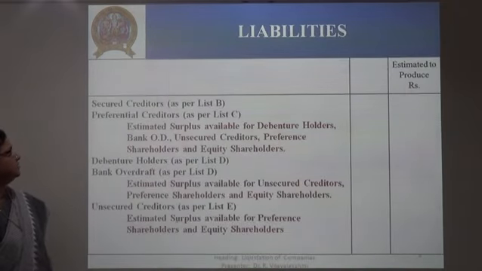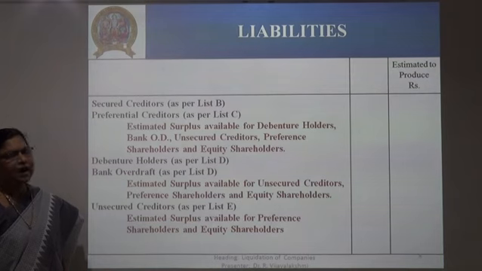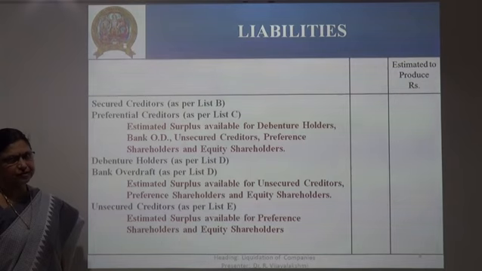These are the liabilities. Secured creditors as per list B, then preferential creditors as per list C. After deducting these two amounts, if there is any surplus available in the hands of the liquidator, it should be named as estimated surplus available for all the other creditors, that is debenture holders, bank OD, unsecured creditors, preference shareholders and equity shareholders. Then debenture holders as per list D, it is to be deducted.